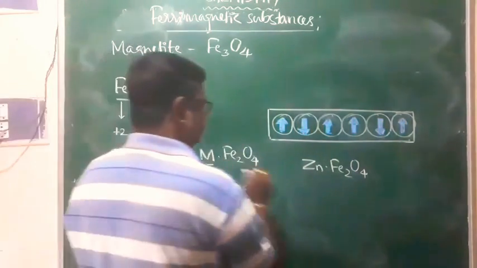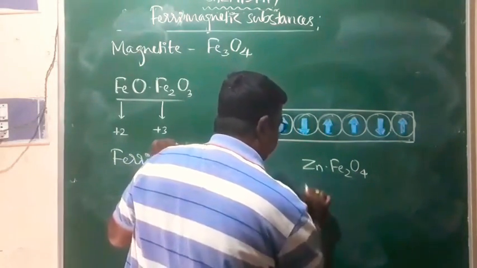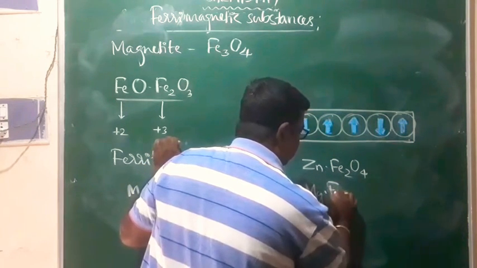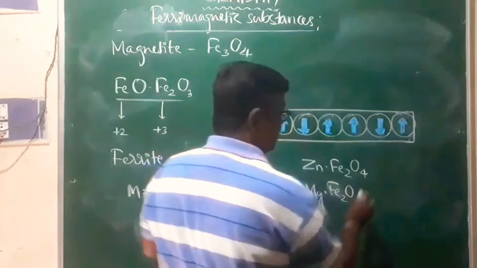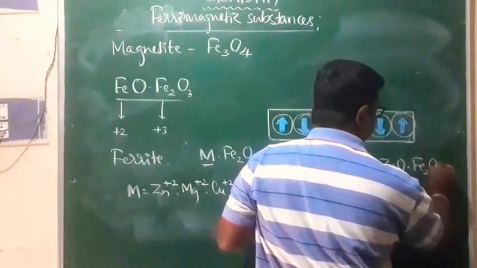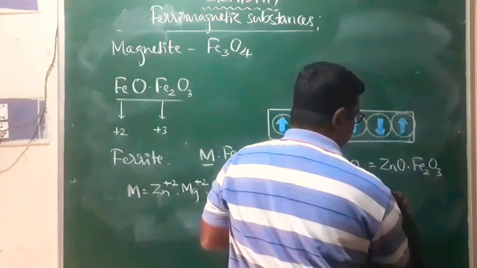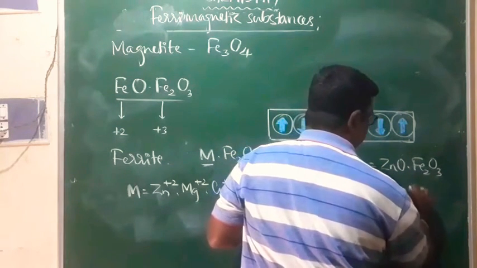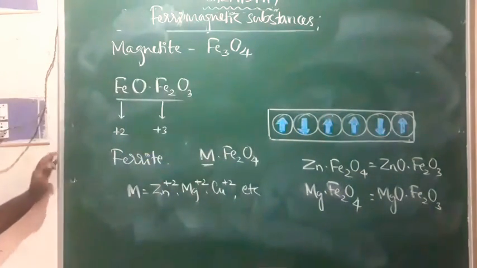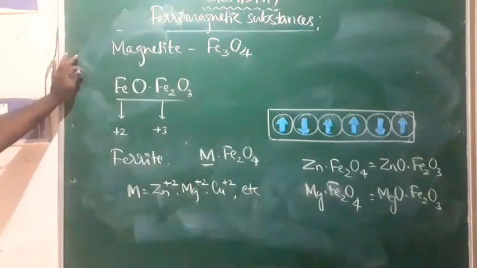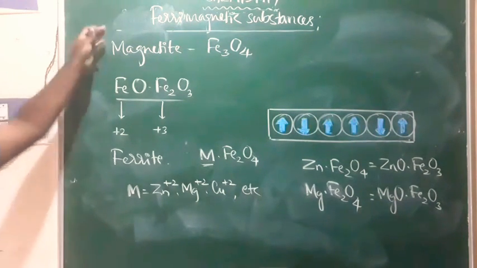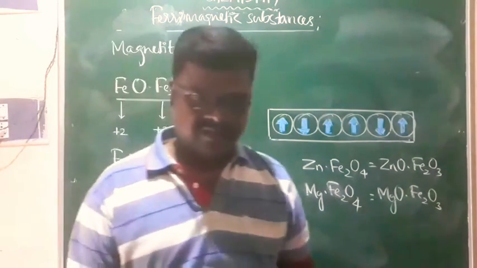Like that, in the place of M, if I keep magnesium, that is MgFe2O4. ZnFe2O4 can be written as ZnO dot Fe2O3, and this can be written as MgO dot Fe2O3. This is what we call ferrites, and of course they are examples for ferrimagnetic substances. So that's the ferrimagnetic substances. We'll see the next one.